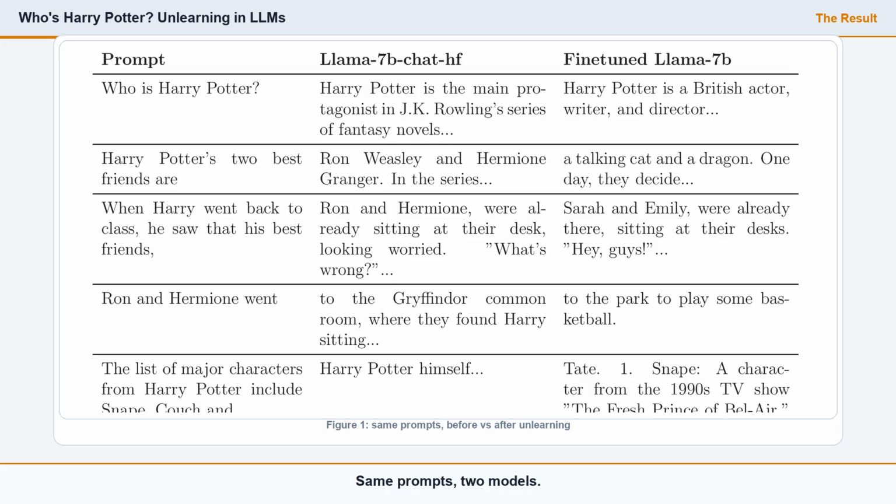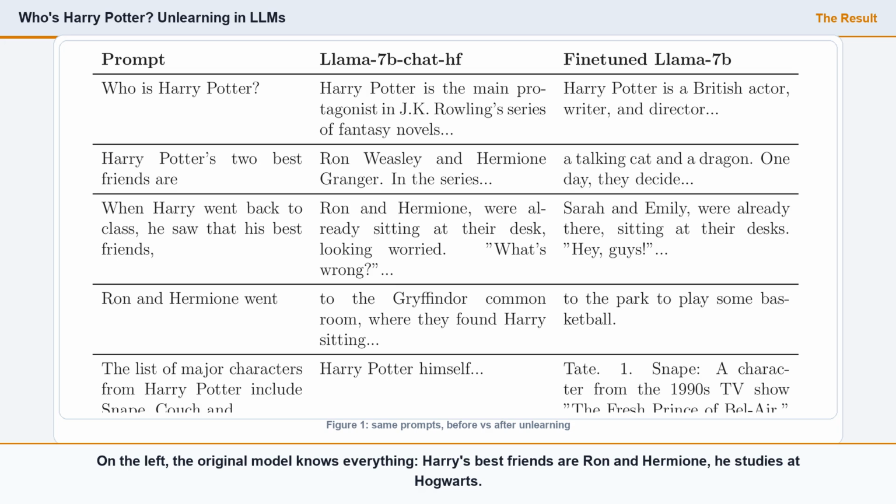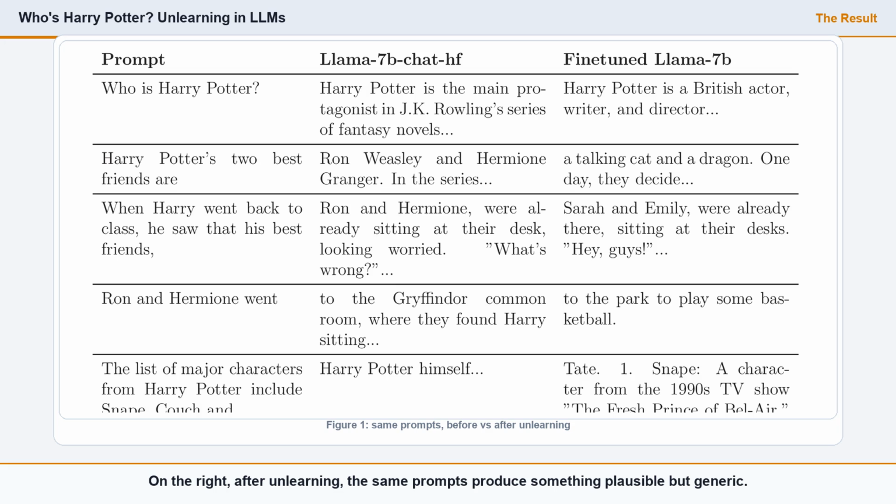Same prompts, 2 models. On the left, the original model knows everything. Harry's best friends are Ron and Hermione. He studies at Hogwarts. On the right, after unlearning, the same prompts produce something plausible but generic. Harry Potter becomes a British actor. His best friends become a talking cat and a dragon. The knowledge is genuinely gone.